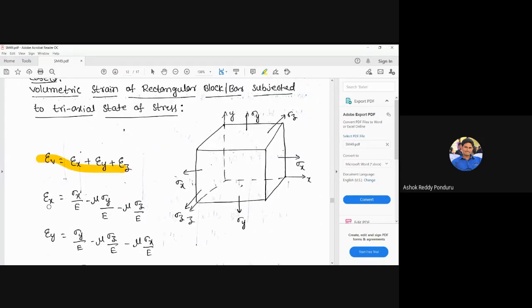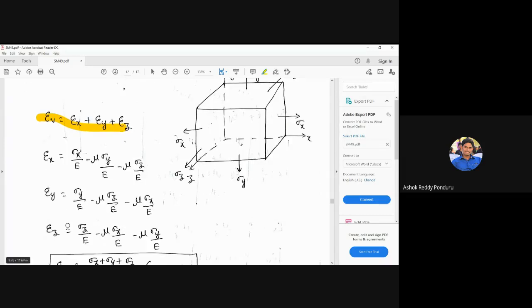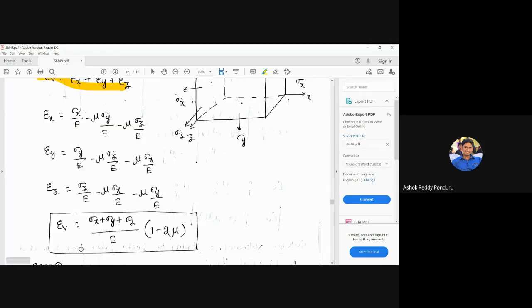Here, just look: strain in x direction is sigma x by E minus mu into sigma y by E minus mu into sigma z by E. Because these two are lateral, in the linear direction the dimension increases, and the remaining two dimensions decrease due to this one in x direction. Like this for sigma y and sigma z, and these are substituted in this expression. Epsilon v is equal to epsilon x plus epsilon y plus epsilon z, which gives sigma x plus sigma y plus sigma z by E into 1 minus 2 mu.